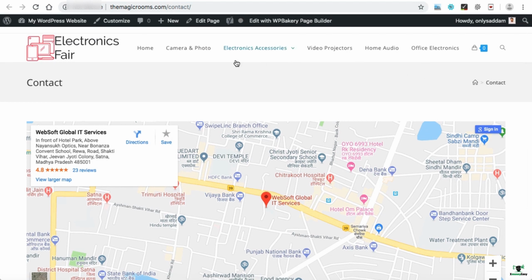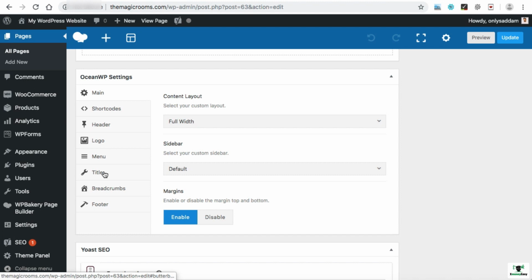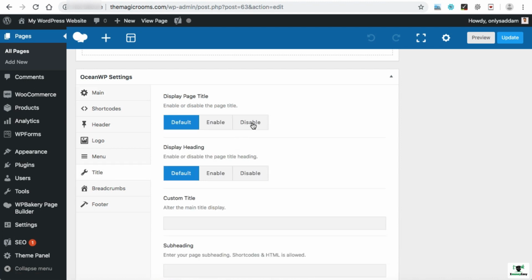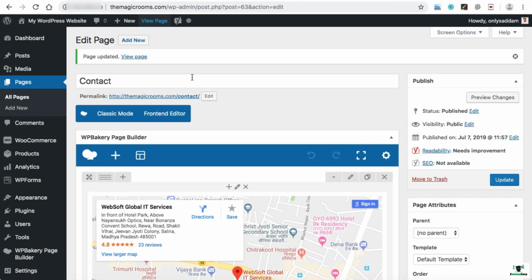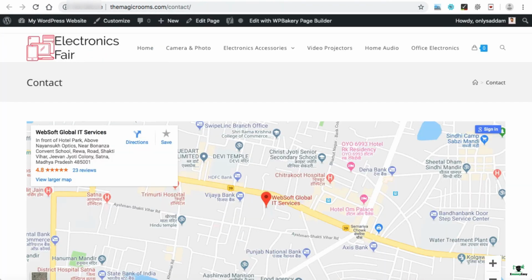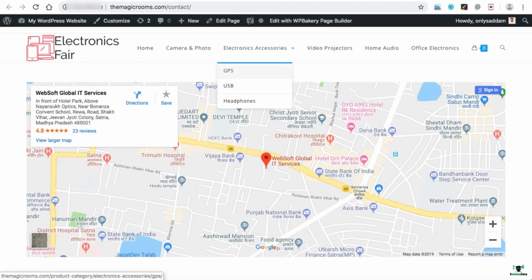Now let's go ahead and remove this page title bar section as well. So go back to the backend. At the bottom, we can see title. Just click on it, make it disabled. Go to breadcrumbs and make it disabled, and then update. Now let's refresh our contact page once again. Here we go. So we can see the page title bar has been removed.